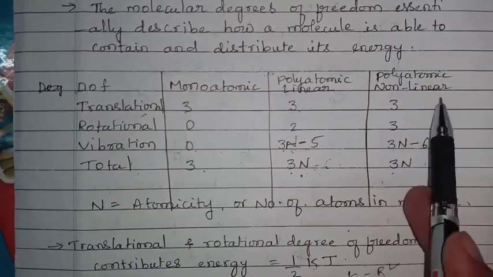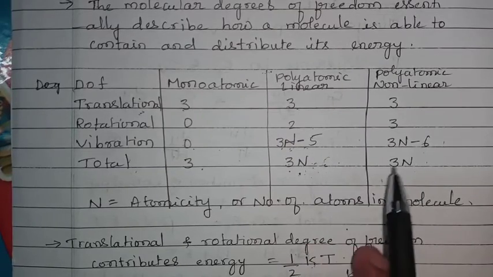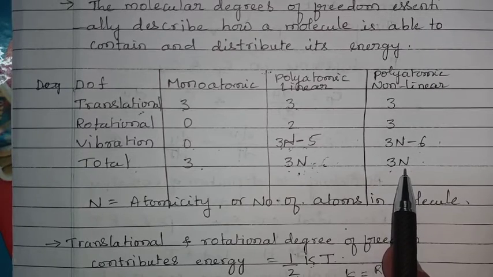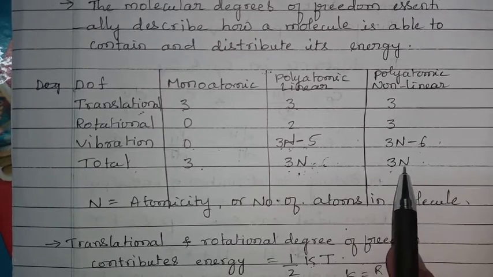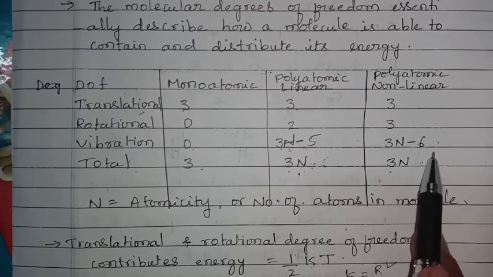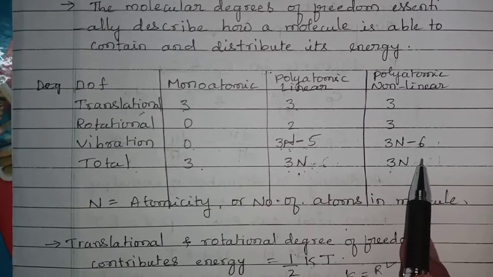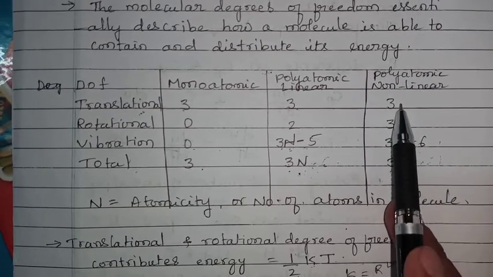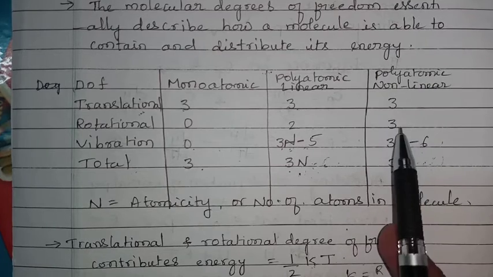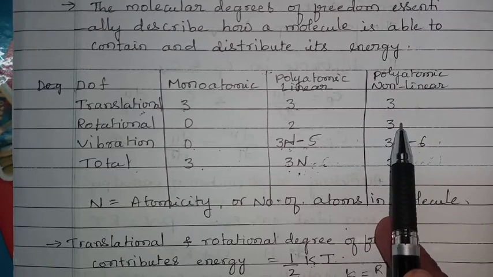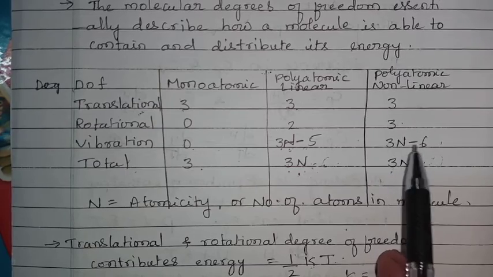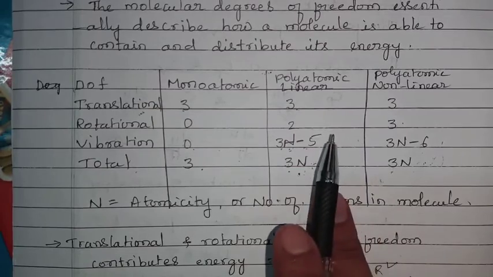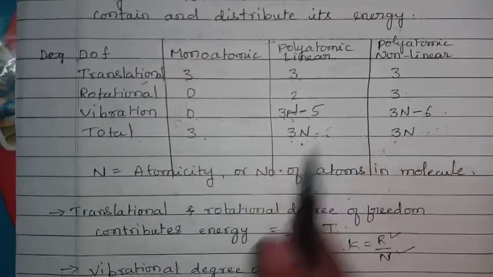For polyatomic non-linear molecules, for example water, n value is 3, so 3 into 3 is 9, meaning the degree of freedom of water molecule is 9. Out of this 9, 3 translational, 3 rotational, and 3 vibrational degrees of freedom. In this way, the degree of freedom can be explained.